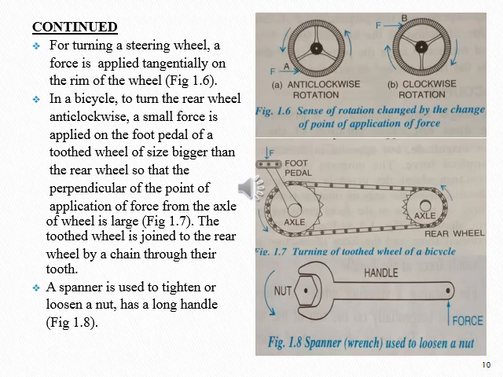For turning a steering wheel, a force is applied tangentially on the rim of the wheel as shown in figure 1.6. The sense of rotation of the wheel is changed by changing the point of application of force without changing the direction of force. In figure 1.6a, when force is applied at point A, the wheel rotates anti-clockwise, while in figure 1.6b, the wheel rotates clockwise when the force F is applied in the same direction at point B of the wheel.